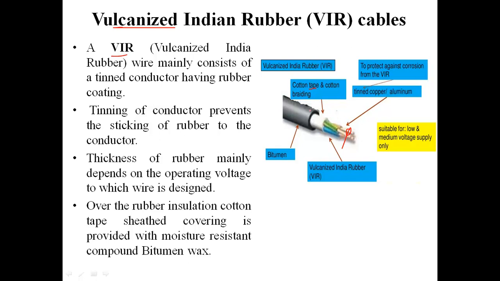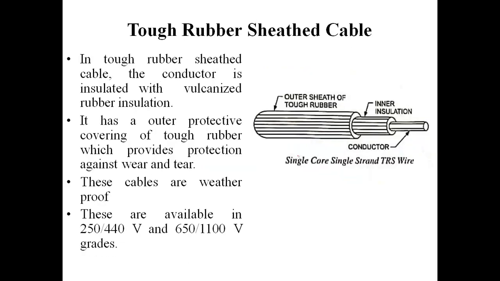Also, it provides a weatherproof type of coating to the cable. So this is VIR, vulcanized Indian rubber cable. This is very suitable for low and medium voltages. And this has lots of application in household operations as well.